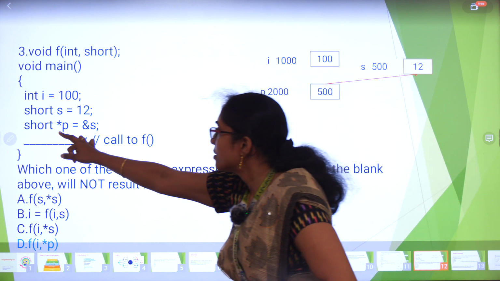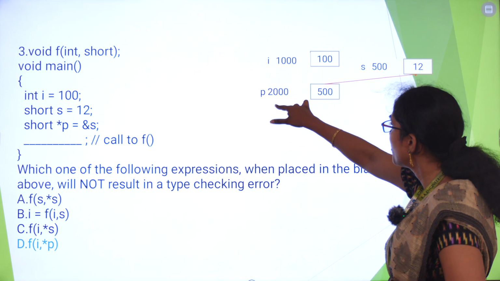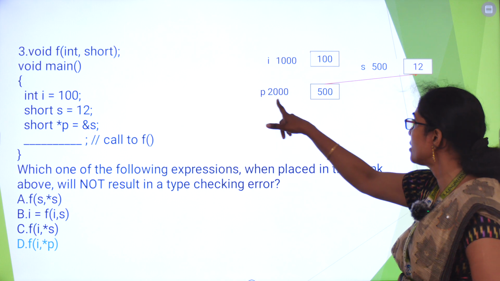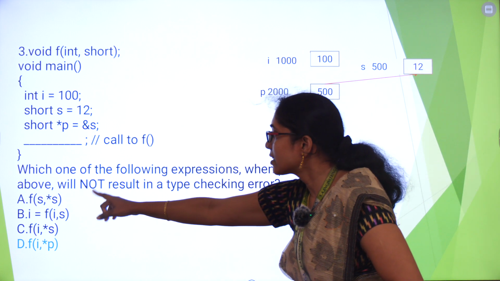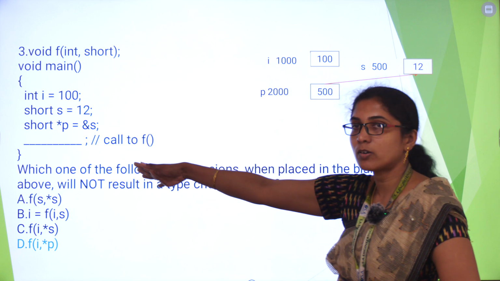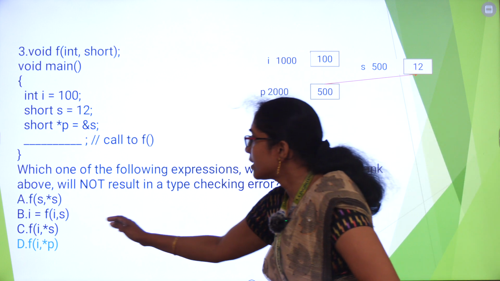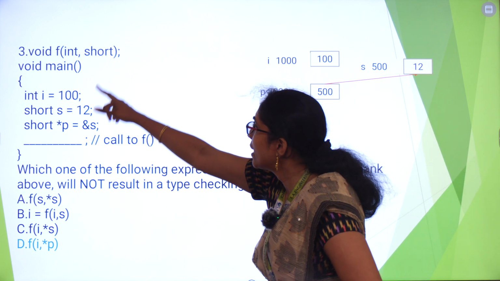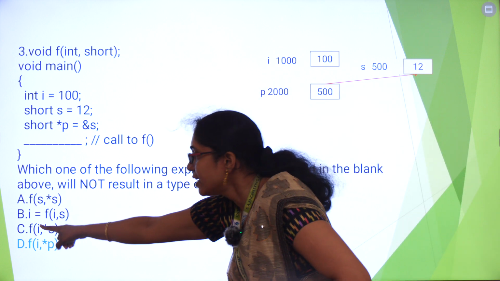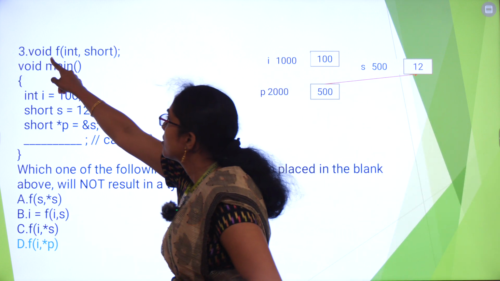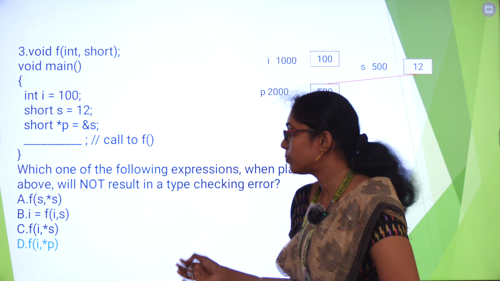So here this p is pointing to the variable s. P is a pointer variable of type short. It is pointing to the variable s. Okay, here f(s, *p). So s is a short, so you cannot put this function call. Second, f(i, s). i is an integer, s is a short. Yes, it's correct. But here it is returning a value, and our return type is void. So it will not match option B.